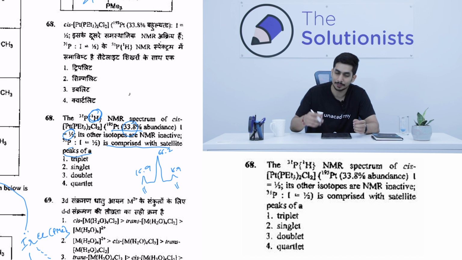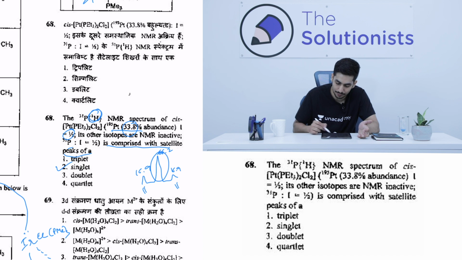So it's saying that basically the satellite peaks are already there, and what else is there? It is comprising the satellite peaks of a singlet. So there is one singlet over here, and then we have 2 satellite peaks. So the correct answer over here was singlet.